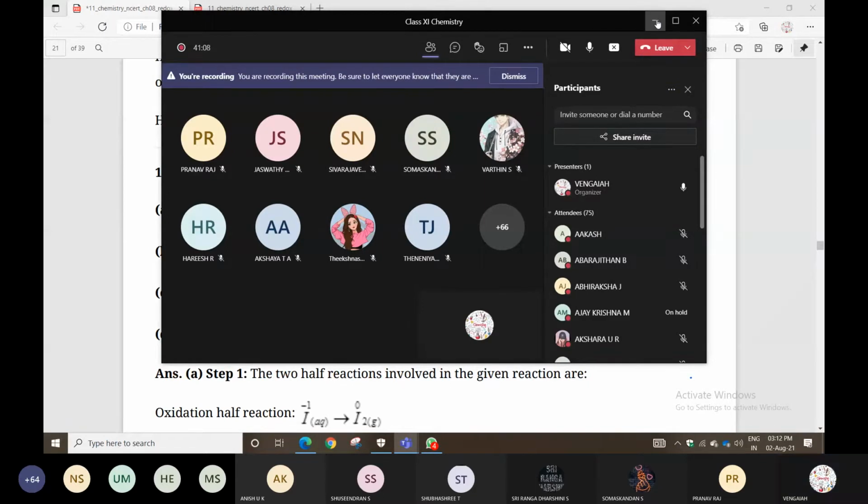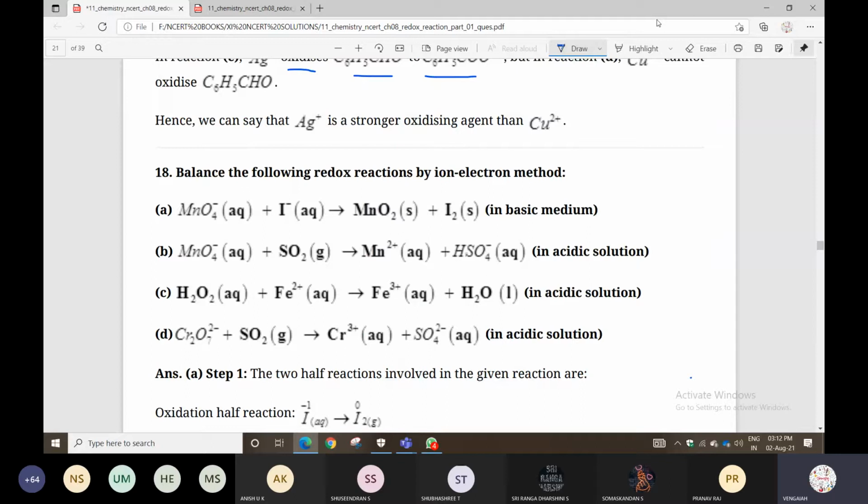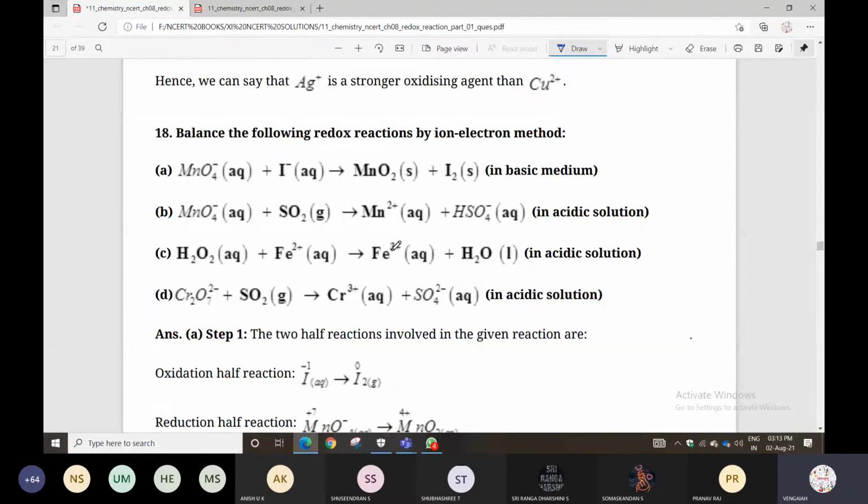So listen. Balance the following redox reactions by the ion electron method. Here ionic charges are present, and when charges are there, you can follow the ion electron method, which is an easy method. Another name is the half reaction method.